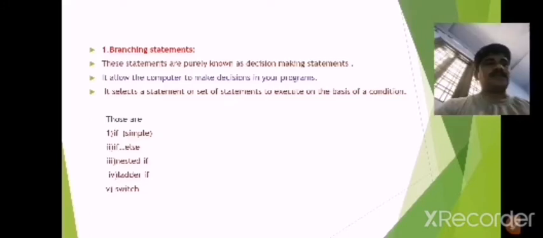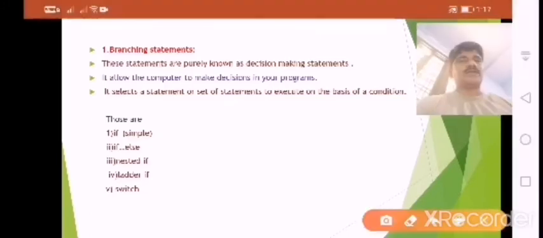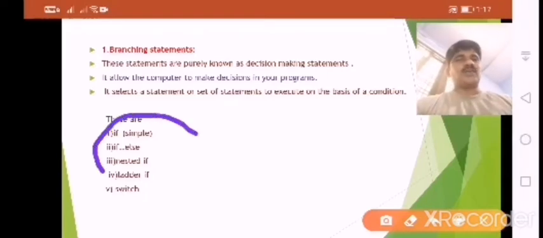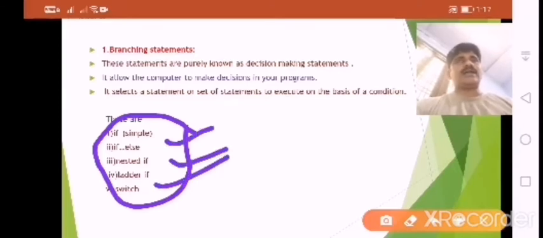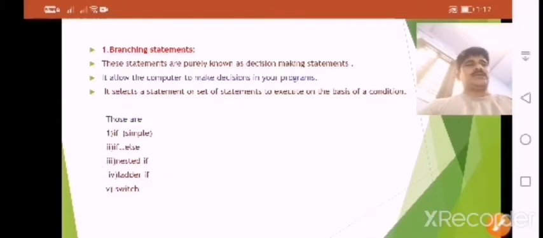The branching statement is basically divided into five types. Number one is if, also called the simple if; second is if else, then nested if, ladder if, and the last one is switch.